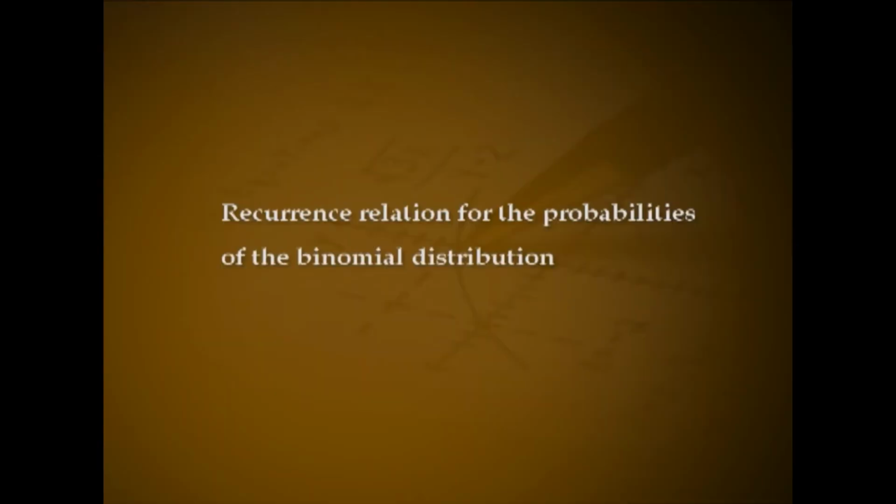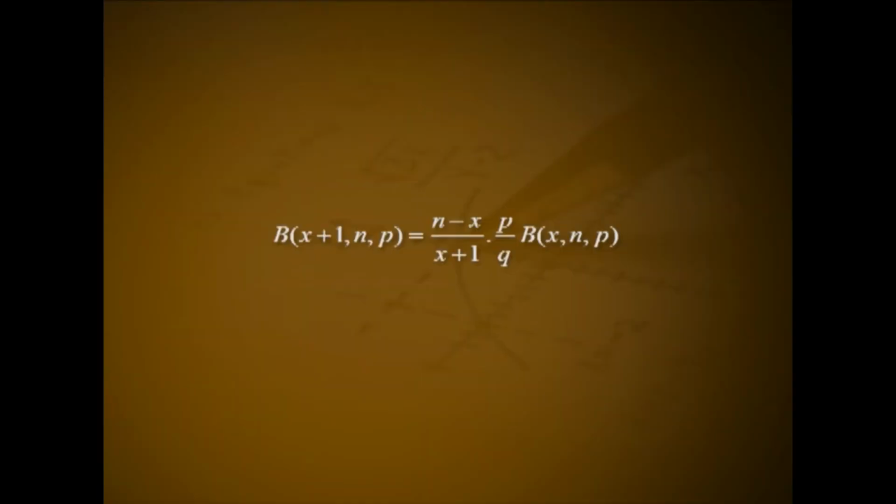Recurrence relation for the probabilities of binomial distribution. For X following binomial (n, p), let P of X equal to small x be denoted by b(x; n, p), then b(x plus 1; n, p) equals (n minus x) divided by (x plus 1) into p by q into b(x; n, p).